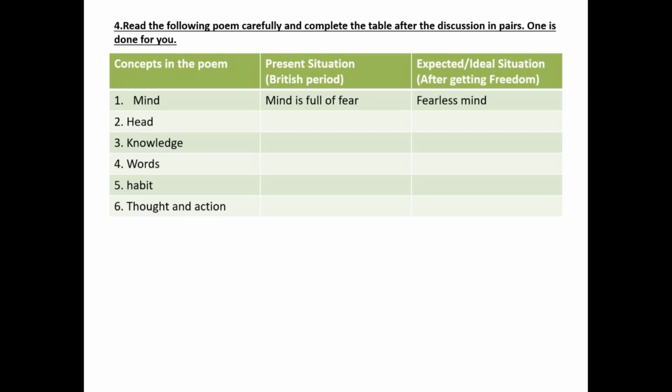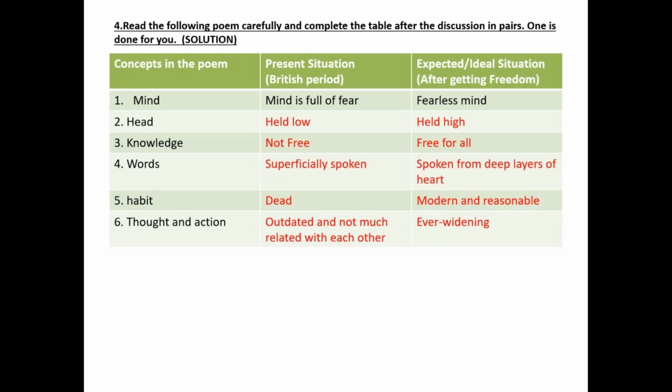Present situation. In the poem if we will see, the poem was written when India was ruled by the Britishers. So present situation means British period. And third column, expected, ideal situation. Here the poet is talking about India that we will achieve after freedom, means India after freedom. Please go through the columns and try to fill it. We will see the solution in the next slide.